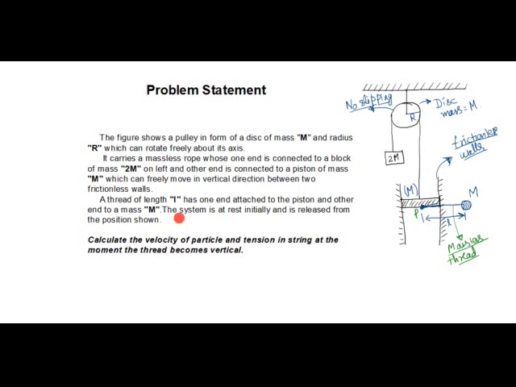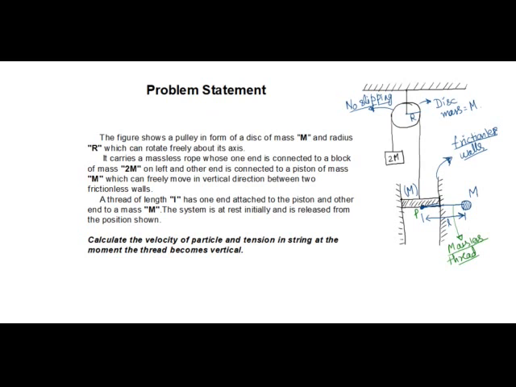Then he's saying the system is at rest initially. So system was at rest at t equal to 0 and it is released from this position shown. Now what will happen as the system is released? This particle of mass m will move in downward direction. Okay, it will fall in downward direction. The piston may move up or it may move down. Similarly, this block of mass 2m may also move up or may also move down. The disc may rotate clockwise or anti-clockwise.